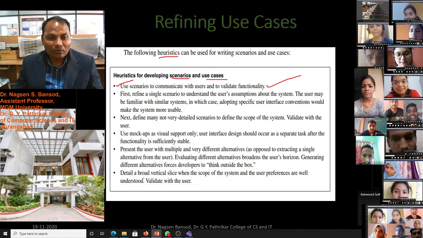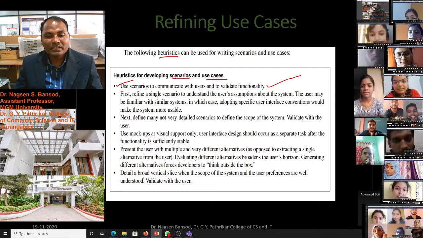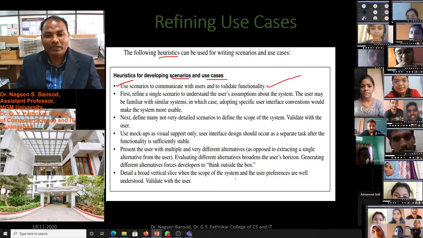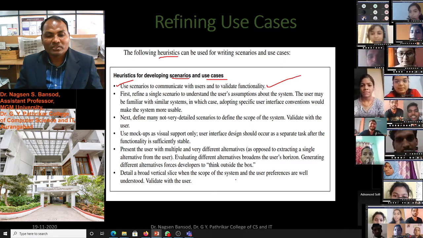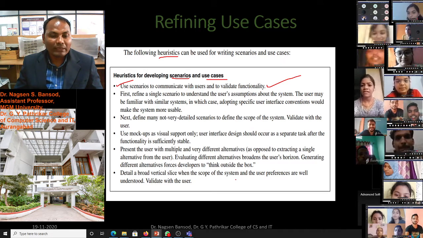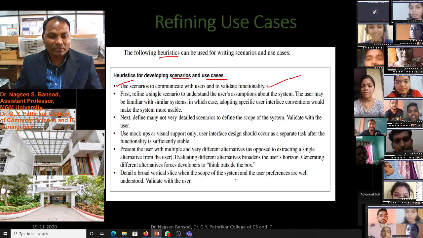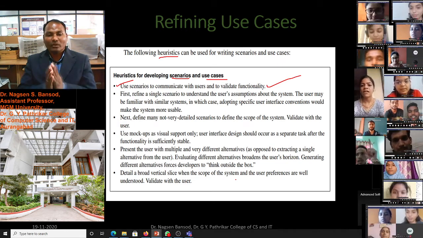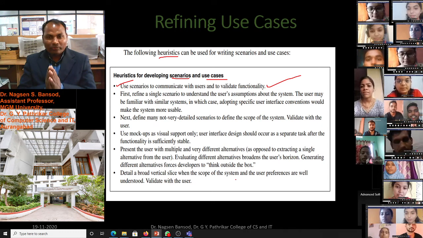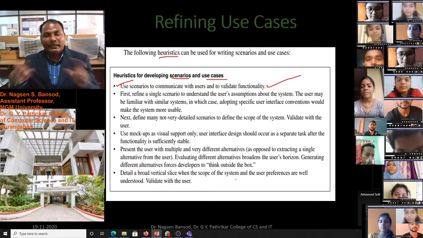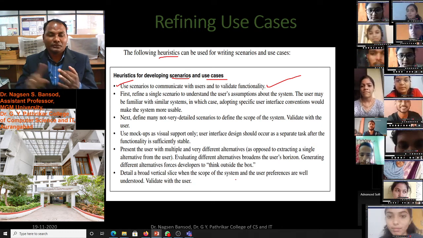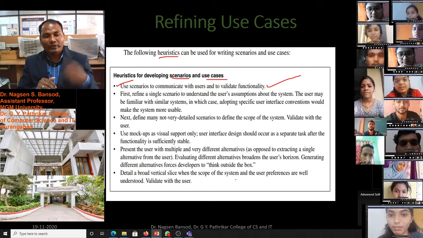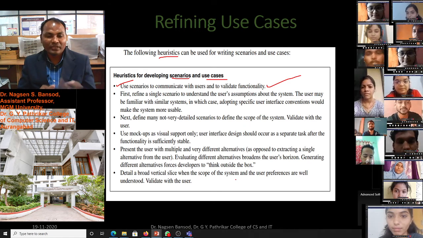The detail board vertical slice, when the scope of system and user performance are well understood, validate with users. Suppose we have collected all information, we have created use cases, scenarios, and we have refined use cases and scenarios.